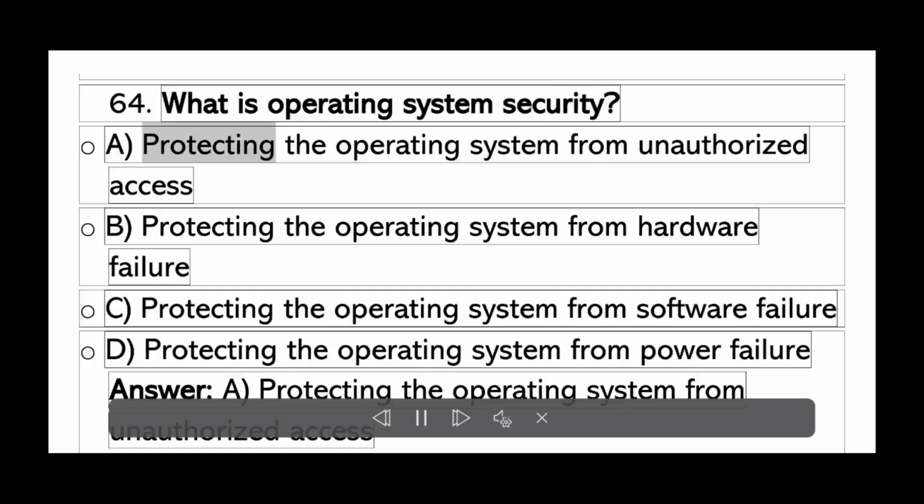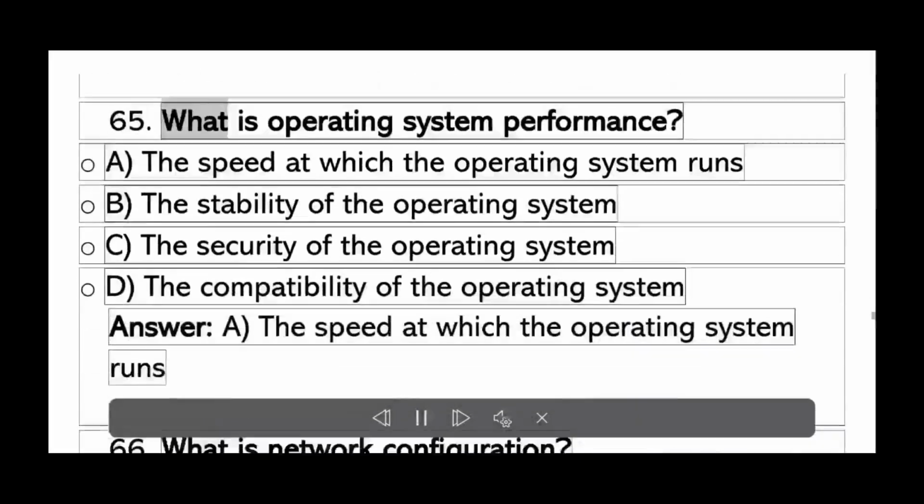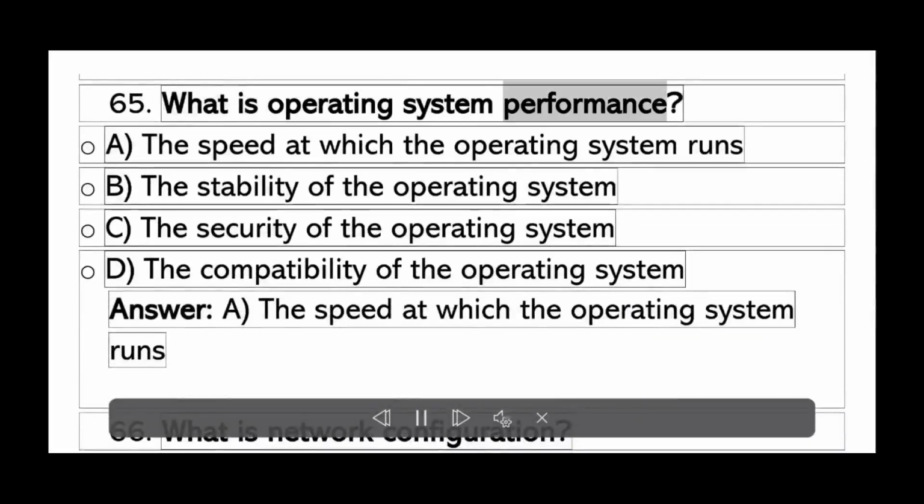What is operating system security? A. Protecting the operating system from unauthorized access. B. Protecting the operating system from hardware failure. C. Protecting the operating system from software failure. D. Protecting the operating system from power failure. Answer A. Protecting the operating system from unauthorized access.